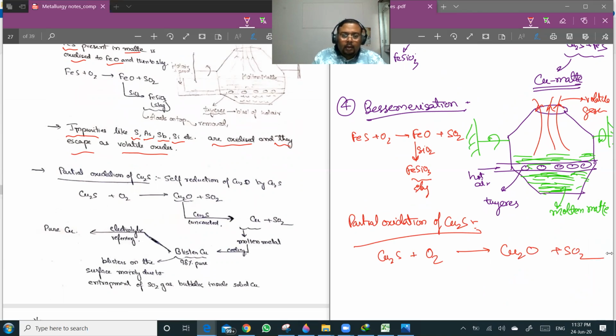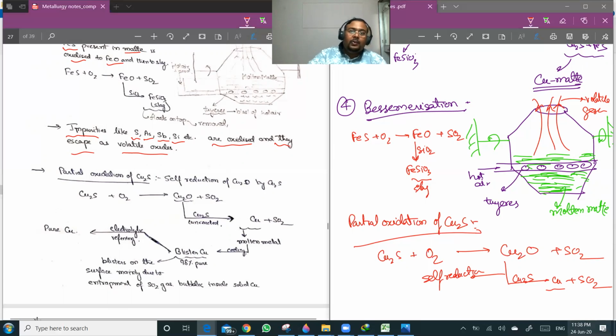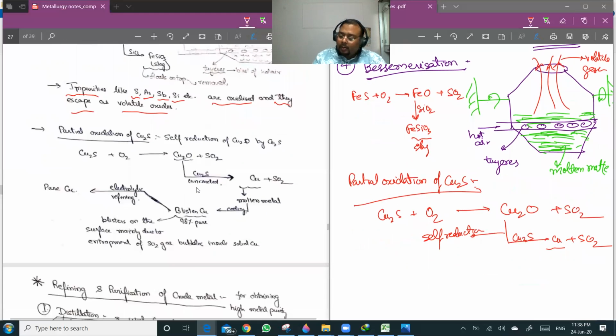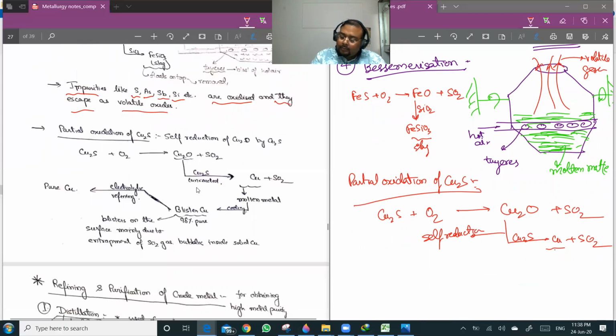Now this Cu2O, which has just started forming, reacts with Cu2S and gives Cu plus SO2. This process is what we call self-reduction, or auto-reduction, and it takes place in the Bessemer converter. This is the reaction which finally gives copper, obtained here as a molten metal.